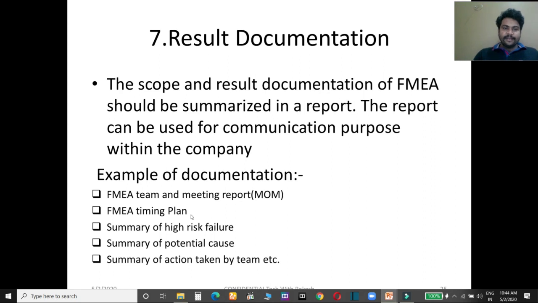Then the PFMEA timing plan: which task will be covered in how many days, so you have to make a timing plan. Summary of high risk failures: what action you have taken on high risk failures. All these things will be summarized in a document, and these documents can be used for internal communication.